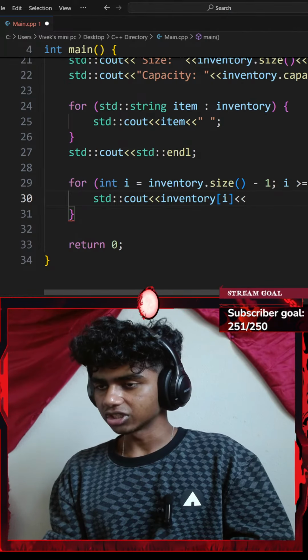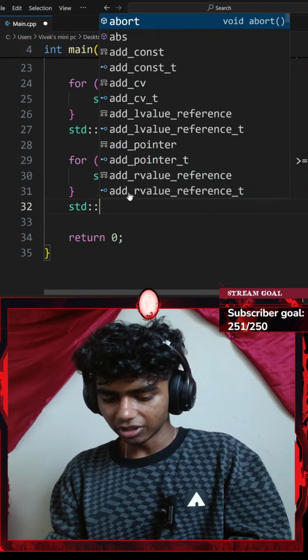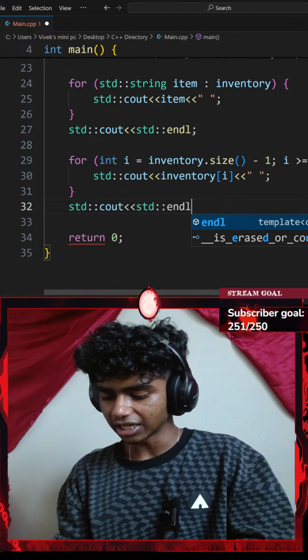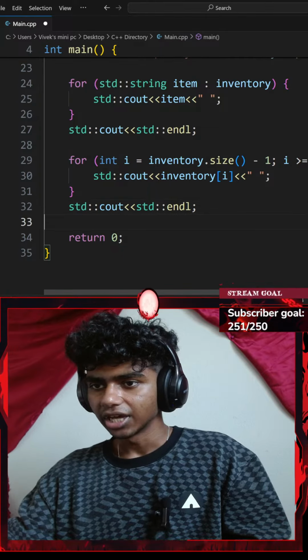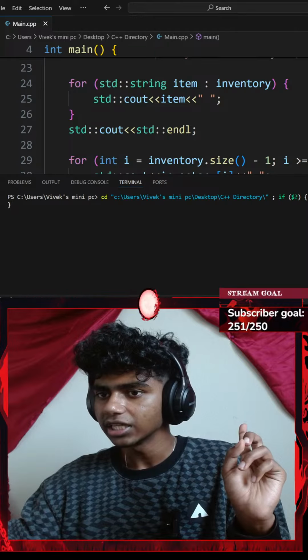Let me go with another insertion operator of an empty space ending with a semicolon. And then let me add a standard console output with an insertion operator of a standard end line. Okay, perfect. If I hit Ctrl S to save the code and run the command, let's see.